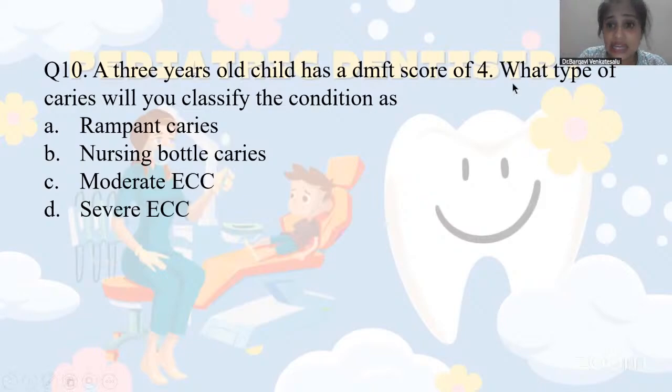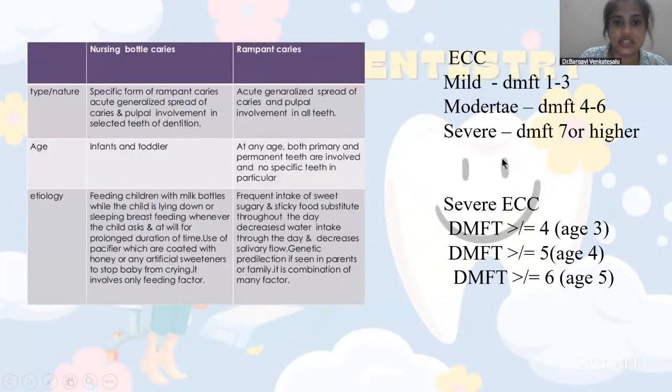Here, you can see the DMFT score is 4. This is actually a tip: whenever you see the DMFT score in the question and you can see ECC in the options, you can just go for ECC. But you have to check for moderate or severe, so you have to know about the DMFT score in ECC. ECC has mild, moderate, and severe types depending upon the DMFT score. If the DMFT is 1 to 3, go for mild. If it is 4 to 6, go for moderate. Severe is DMFT 7 or higher. The DMFT score here was 4, so you can tell it is moderate ECC.